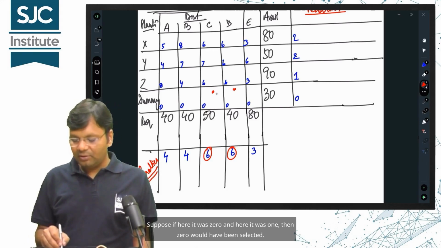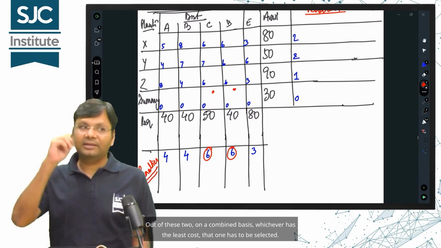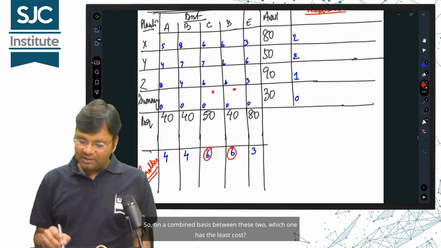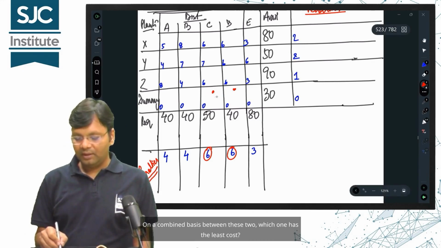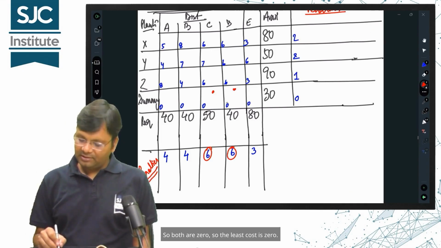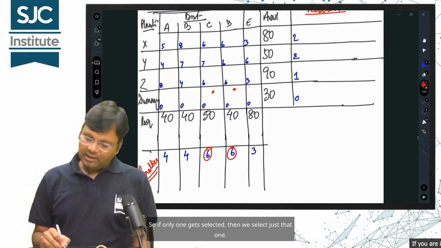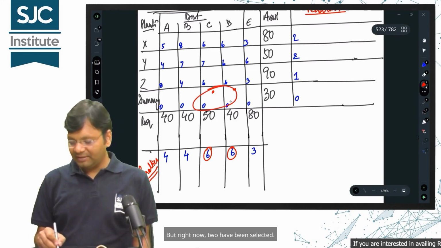Suppose if here it was 0 and here it was 1, then 0 would have been selected. Out of these two, on a combined basis, whichever has the least cost, that one has to be selected. Both are 0 only, so the least cost is 0. If only one gets selected, then we select just that one. But right now, two have been selected.